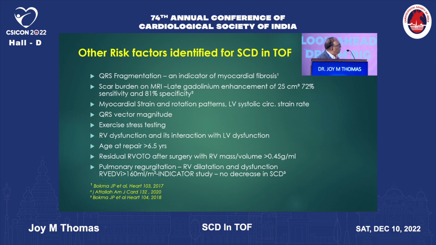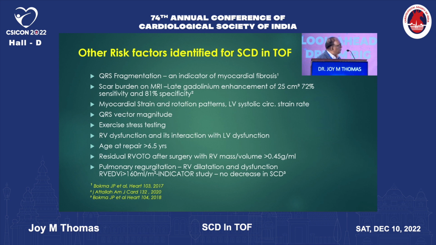If you have a child who has undergone surgical repair of tetralogy at an age greater than 6.5 years, that is another risk factor for sudden cardiac death in tetralogy. Residual right ventricular outflow tract obstruction after surgery with a right ventricular mass by volume of greater than 0.45 grams per ml is also a risk factor for sudden cardiac death.